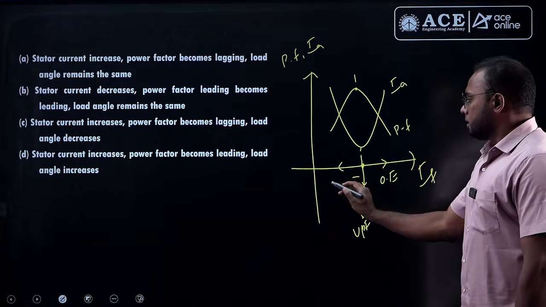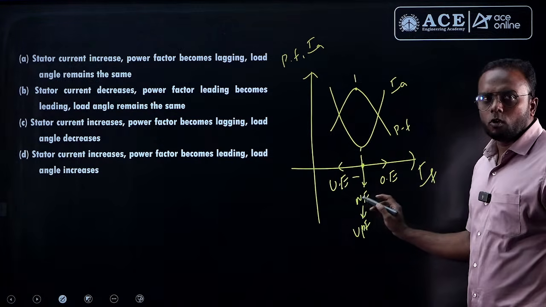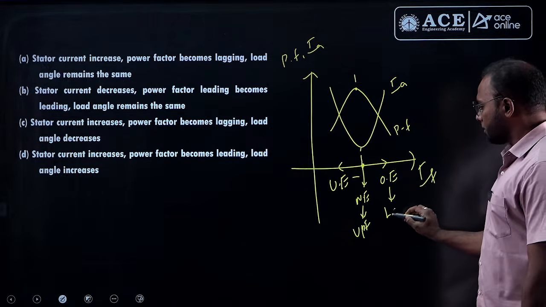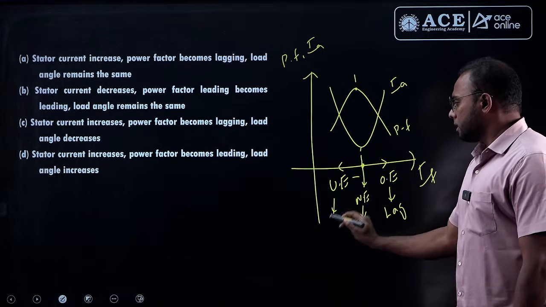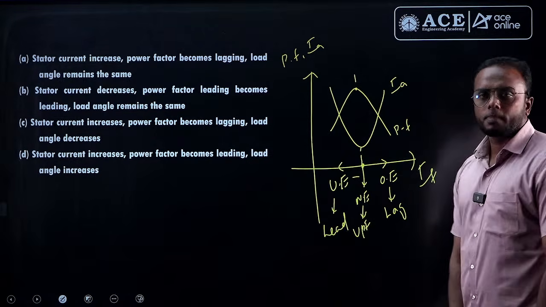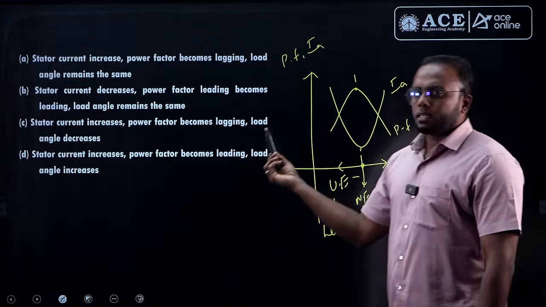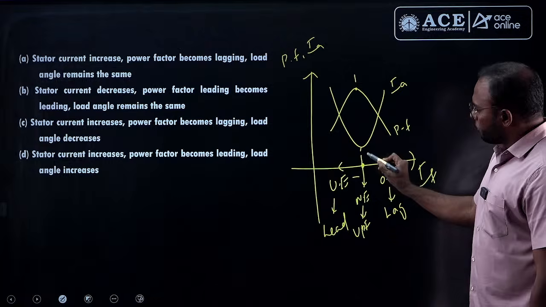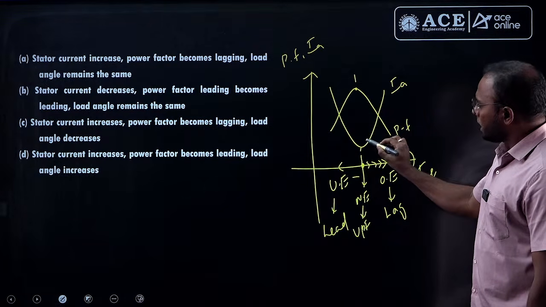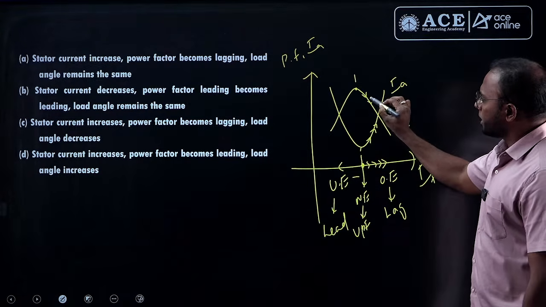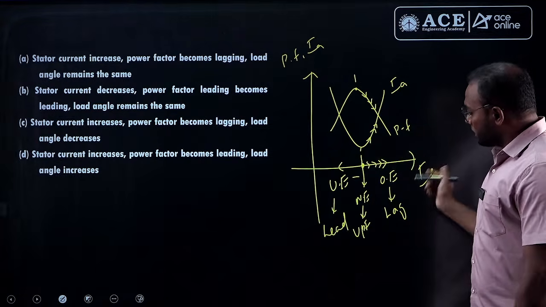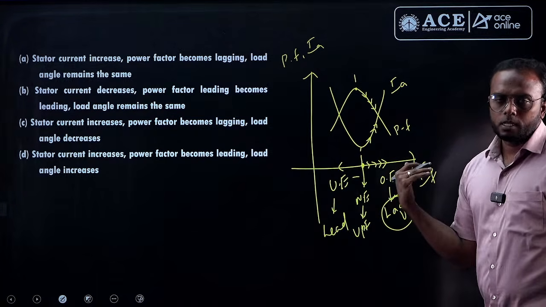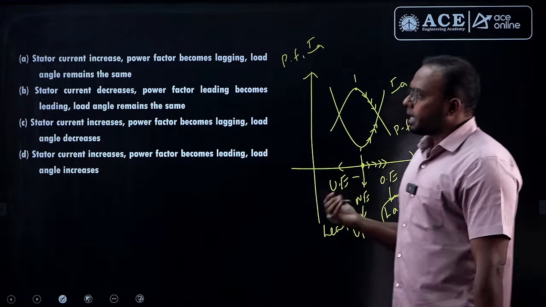What is over excited power factor? Over excitation power factor is always lagging, under excitation power factor is always leading. Now whenever field current increases, what happens to the armature current? Right now it is at UPF. From now, as excitation increases, the armature current increases and the power factor value decreases. And what is the power factor here? Mainly lagging. An over excited machine always has a lagging power factor.